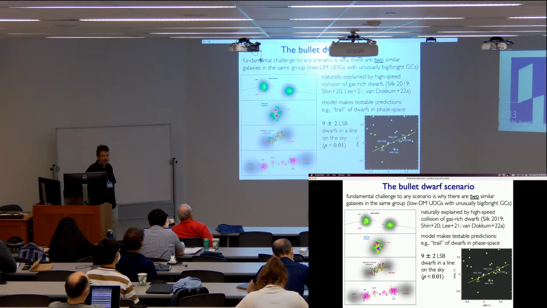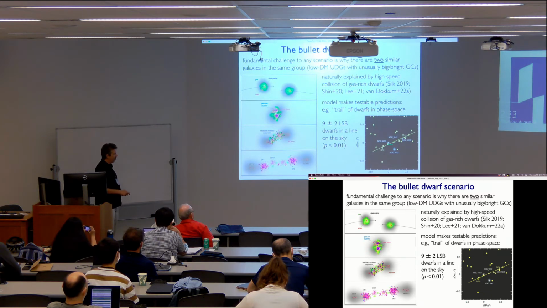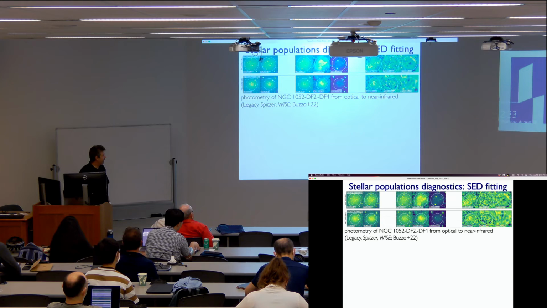So we're doing follow-up work now to say, okay, how can we test this prediction? The nice thing about this is that it could be completely wrong, but it is testable. There are a lot of predictions you can make, such as that the velocities are almost linear along this, and the distances are almost linear along this track. These are all things that we're trying to test. The stellar populations are one big part of it.